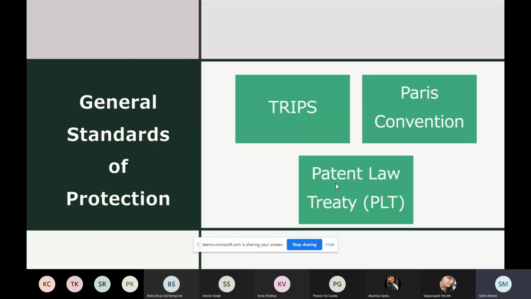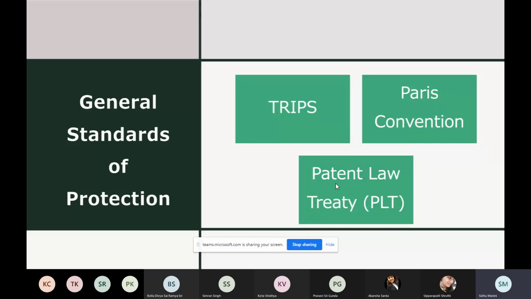So general standards of protection basically means that these 3 treaties, TRIPS, Paris, and PLT, will be laying down the parameters of patentability, what all countries will have to follow. They will lay down when an invention can and cannot be patented. General means it will be uniform for all countries. Standards means parameters of protection. Now they are not laying down any procedural aspect. So this is what the difference is.